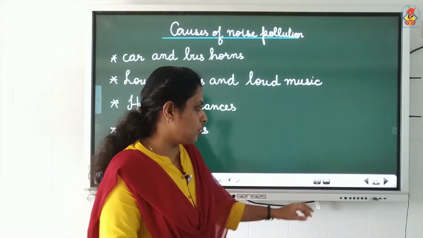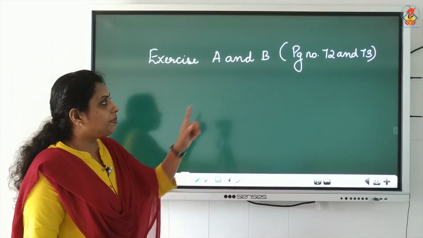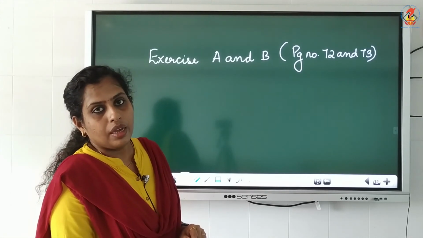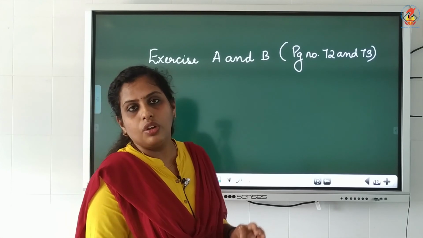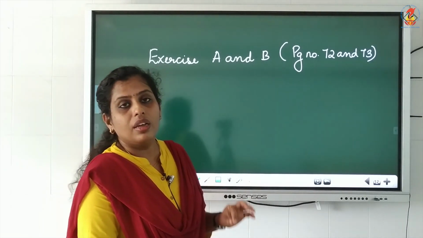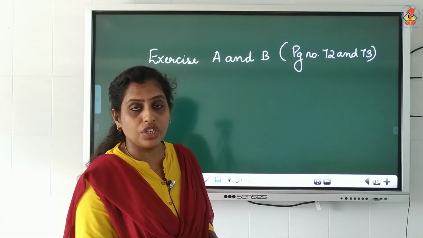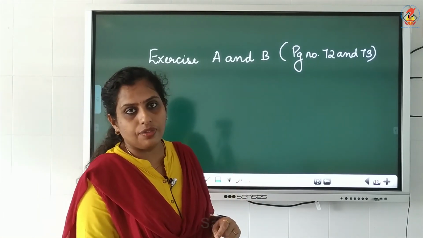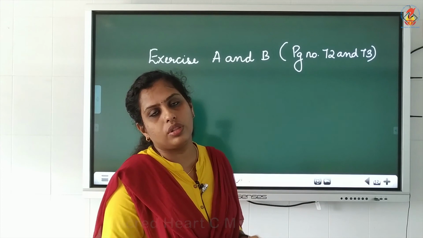You have to do exercise letters A and B on page numbers 72 and 73. Complete the chapter, read the chapter. It's a simpler chapter. You can understand it very clearly. Read the chapter, underline and learn what the different pollutions are, what the different causes of it are. And ask yourself what all things I can do to control these pollutions.